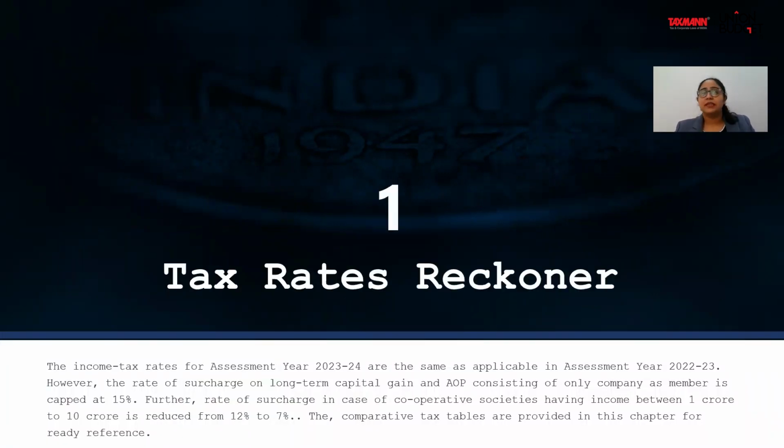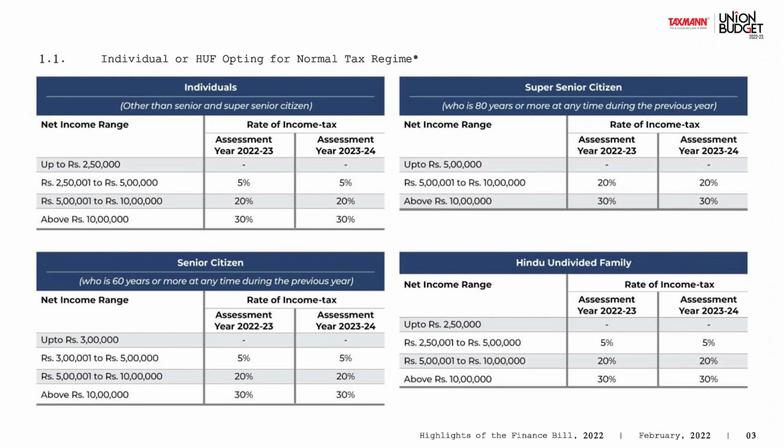As I just told you, there has been no change in the tax rates for the assessment year 2023-2024. But yes, there are certain changes in surcharge. But what are the tax rates now? As you can see on the screen, there are certain categorizations of tax rates where individuals, HUF, AOP, BOIs are taxed on a progressive rate, which is more the income, more the tax. Whereas companies, firms, local authorities are taxed at flat rates.